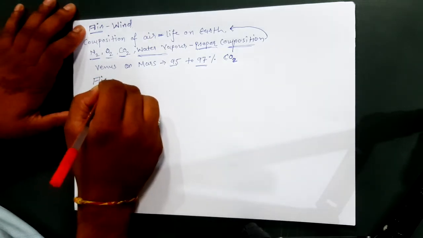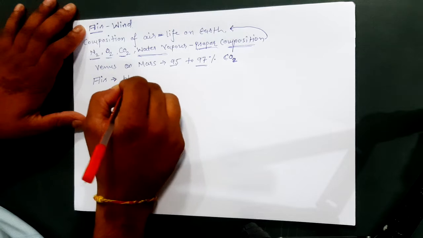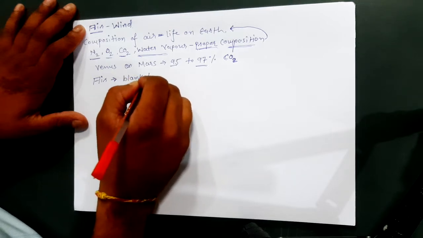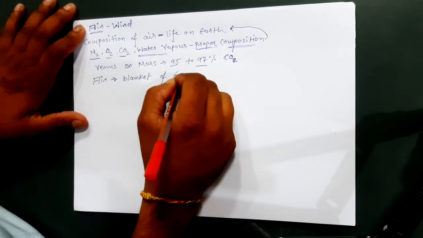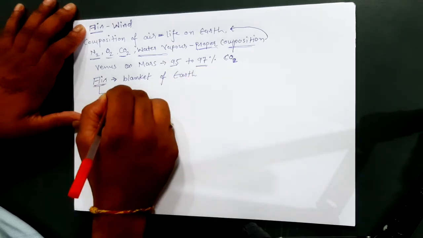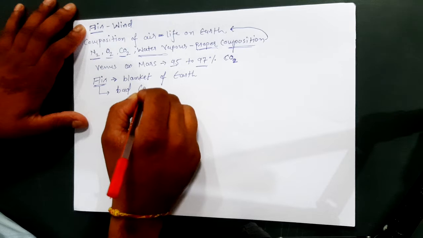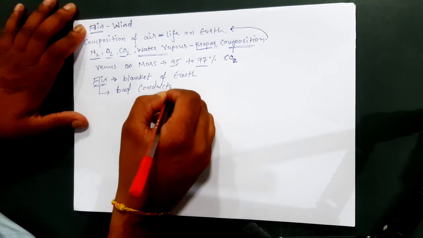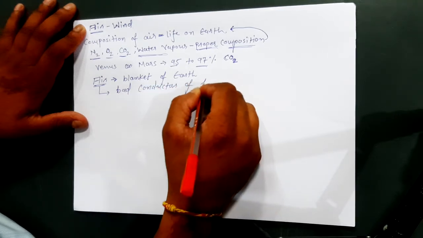Now let us discuss how our air is important. As we have discussed, air creates a blanket around the earth, and air is also a very bad conductor of heat.